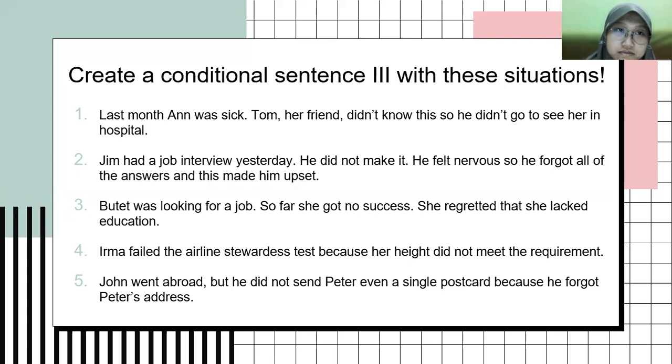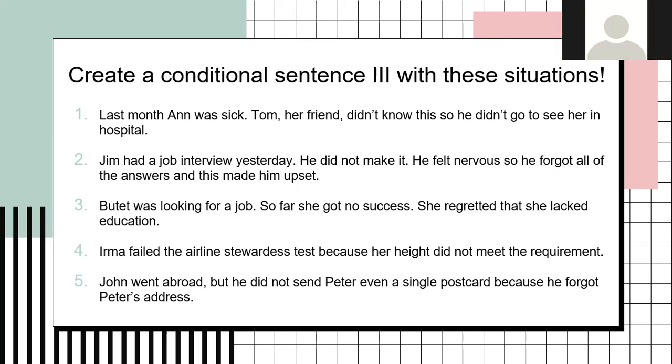Okay, miss. So the condition is Budiarto was looking for a job so far, so she got no success. She regretted that she lacked education. So the conditional sentence would be if Budiarto had not lacked education, she would get a success in looking for a job. That is correct. Thank you, Desi. So for the fourth situation, I would like to invite Aya, please.